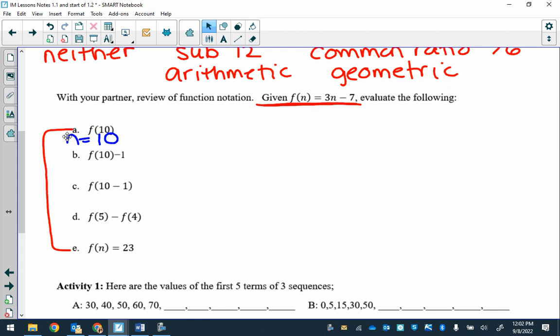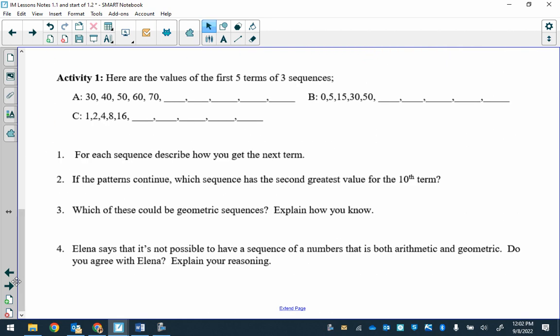What is the difference here? What are we solving for? Yeah, Anton. N, which is 10. Excellent. How many of you did get function notation correct? Hopefully. Okay, good. All right, so our next activity, and we will see function notation in a little bit. Again, come back to it.